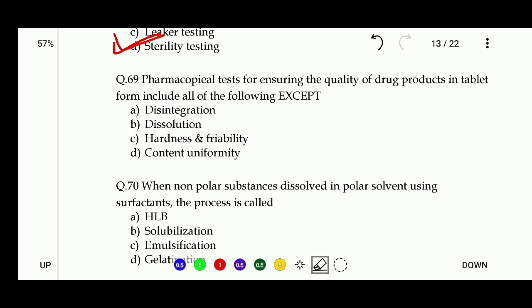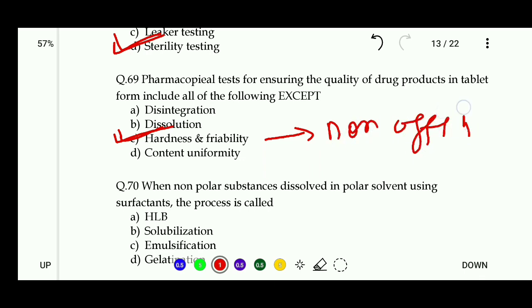Pharmacopoeial tests for ensuring the quality of a drug product in tablet form include all of the following except: disintegration, dissolution, hardness and friability, content uniformity. So the right answer of this question is C, hardness and friability. This is a non-official test.